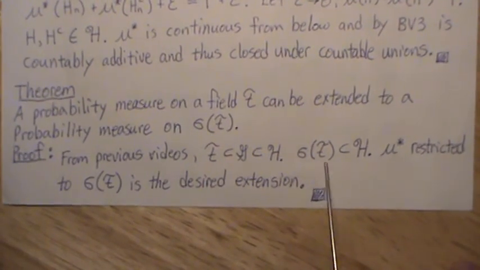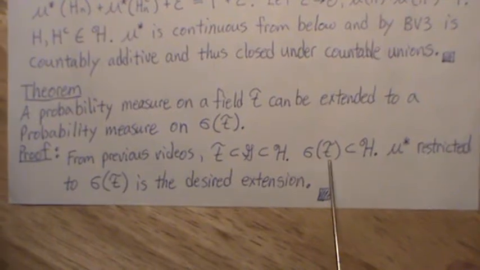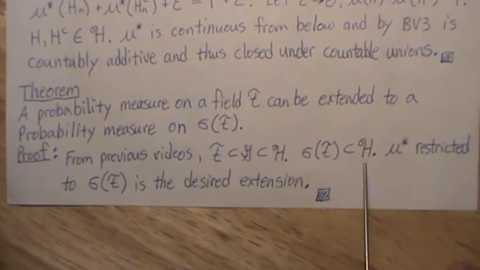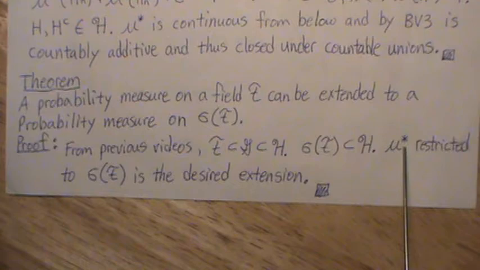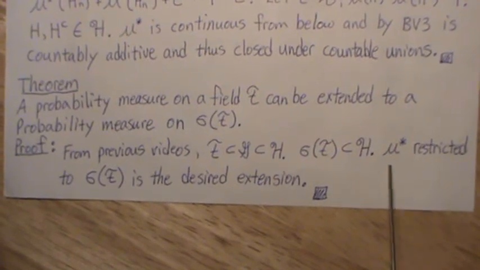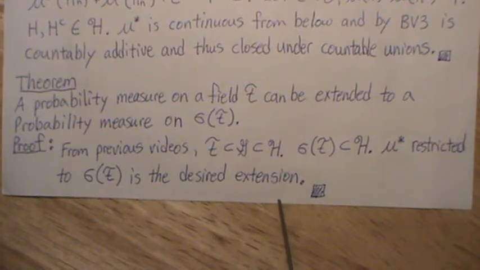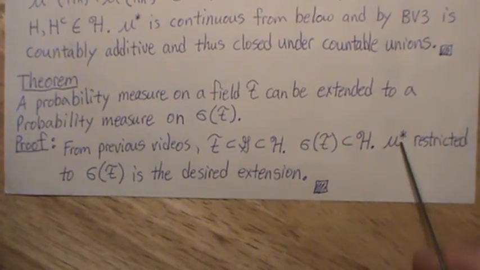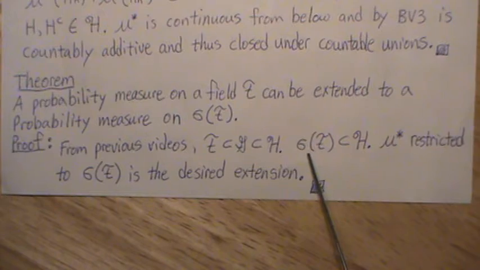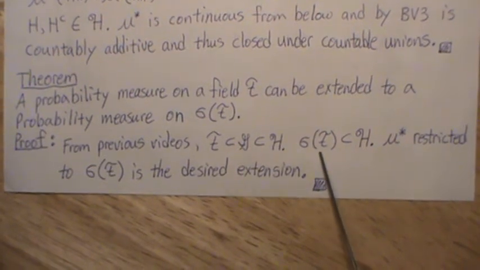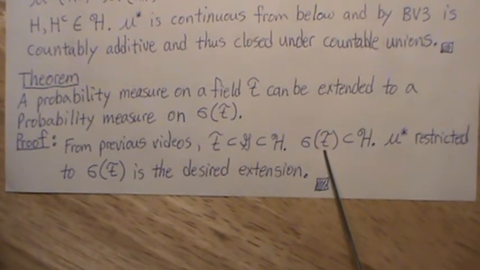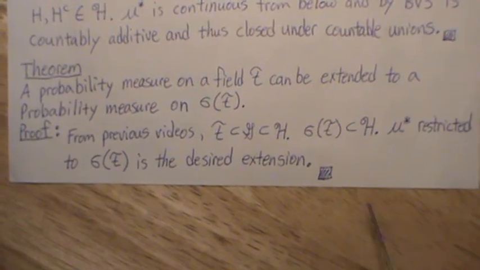So the minimum sigma field generated by F has to be a subset of script H. So if we restrict mu star to this minimum sigma field, then that's the desired extension. So mu star is a probability measure on the minimum sigma field generated by F. And thus we've proved a theorem.